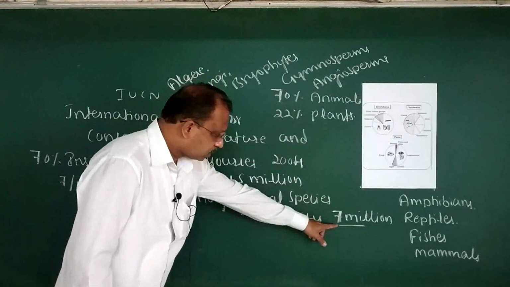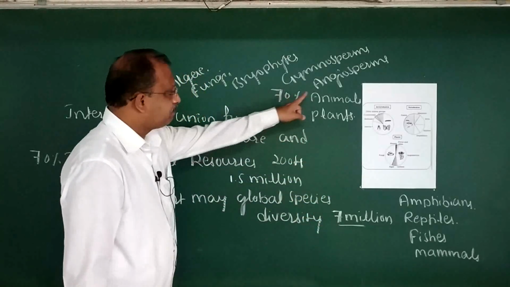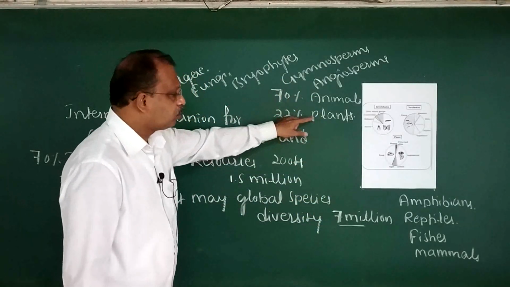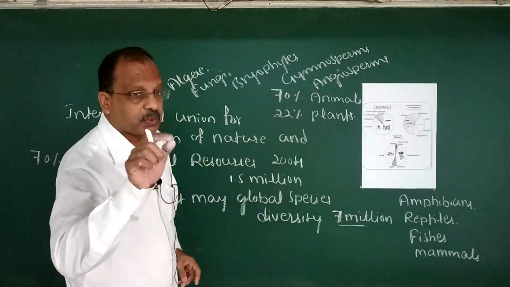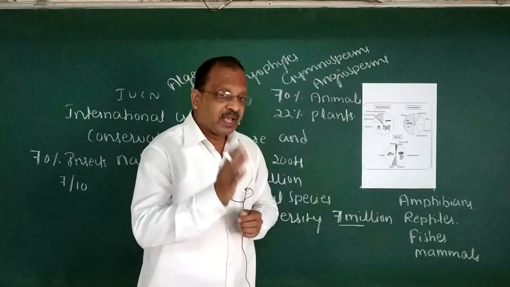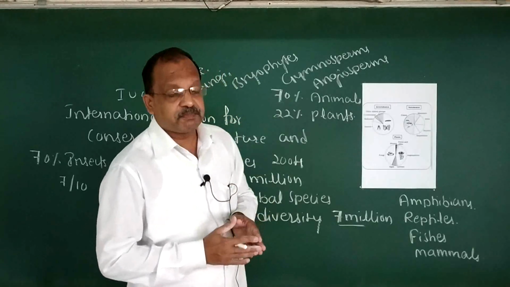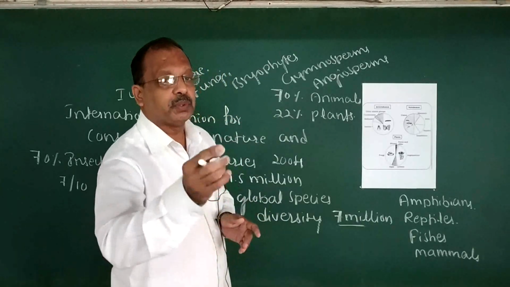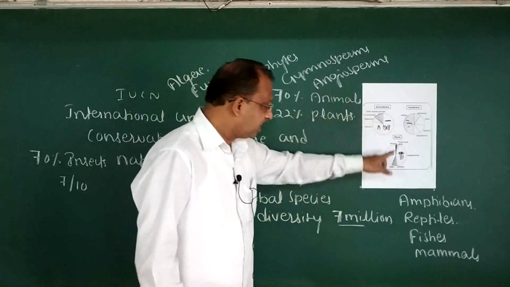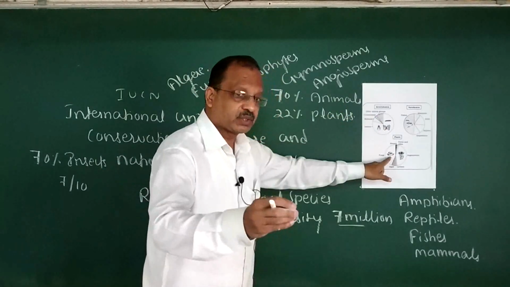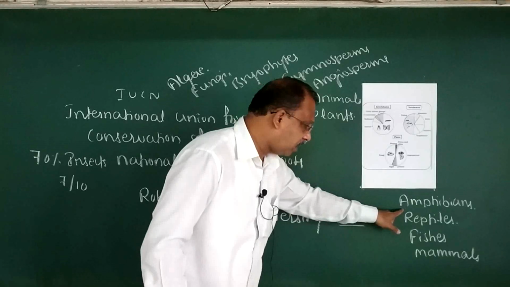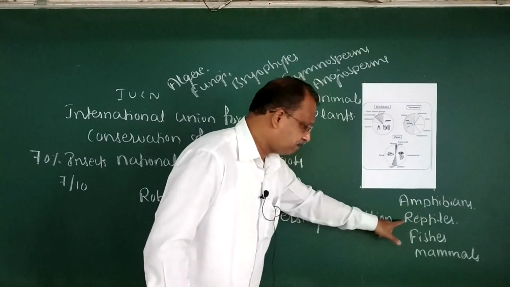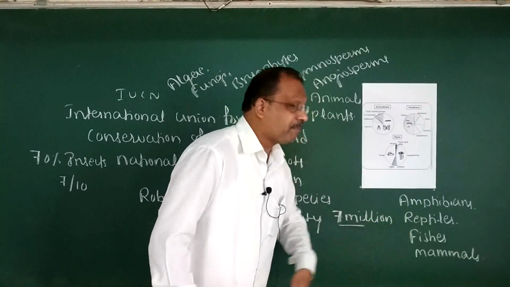Out of this 7 million, 70% are animals, 22% are plants. Still 8% are waiting for you to discover. Fungal population is quite more, or it is more than that of the combined population of amphibians, reptiles, fishes, mammals.